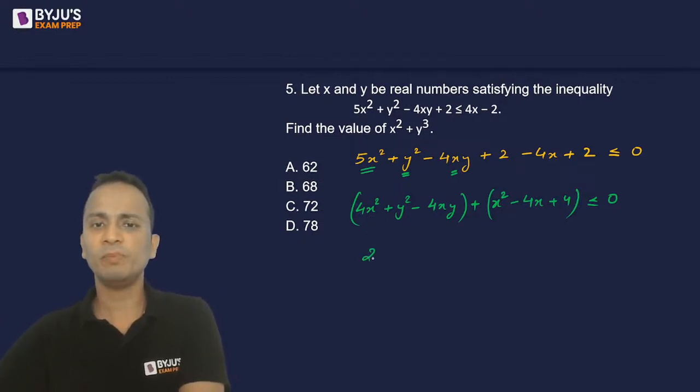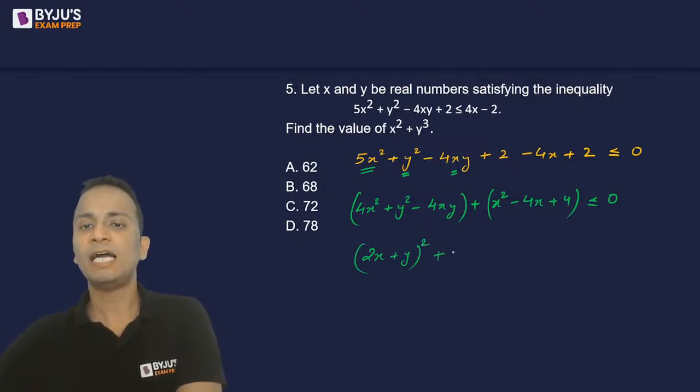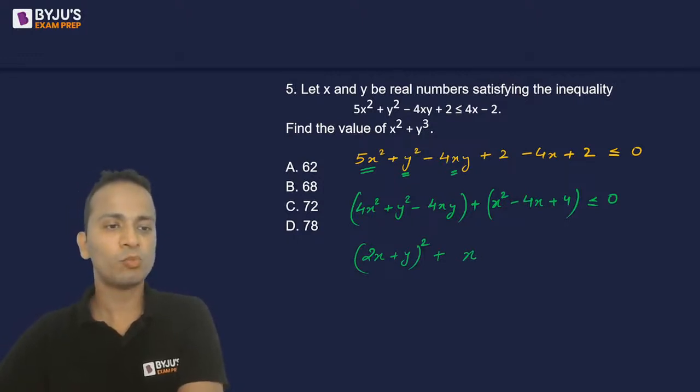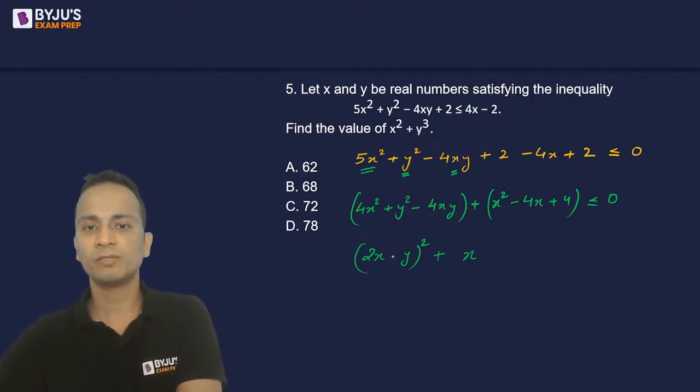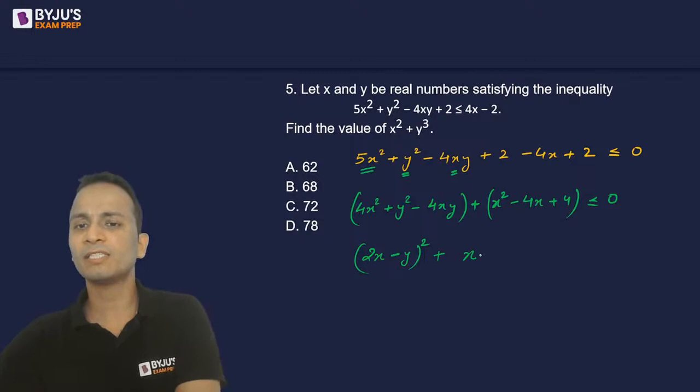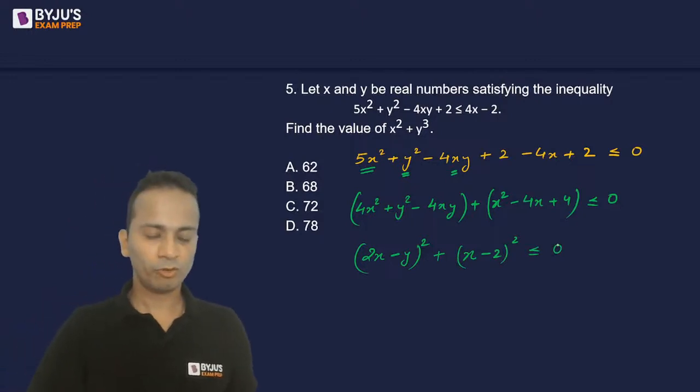So the first bracket is 2x minus y whole square, I'm sorry, and the second bracket is x minus 2 whole square, and it is less than equal to 0, right?